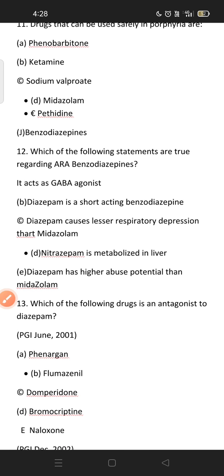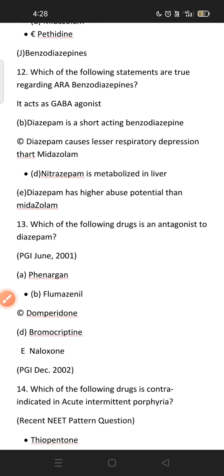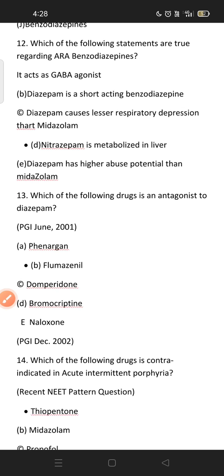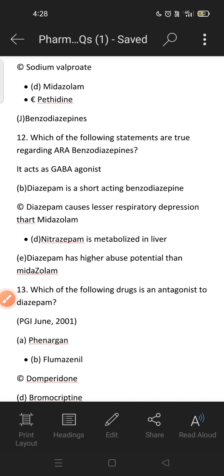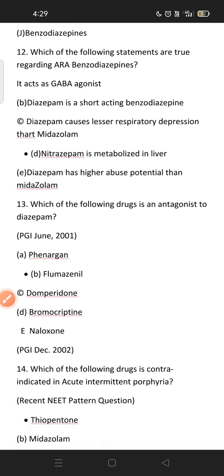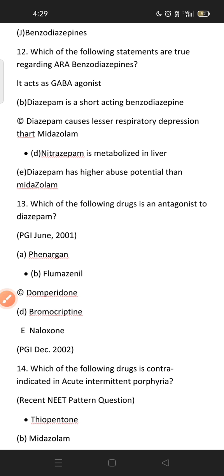Nitrazepam is metabolized in the liver: right answer is D. First, option A says it acts as a GABA agonist. So benzodiazepine is not a GABA mimetic drug. It acts on GABA but it is not an agonist to GABA. This point is to be remembered. So D is true.